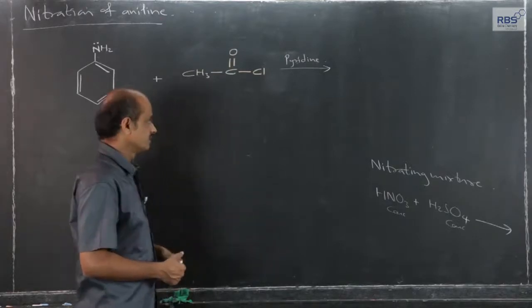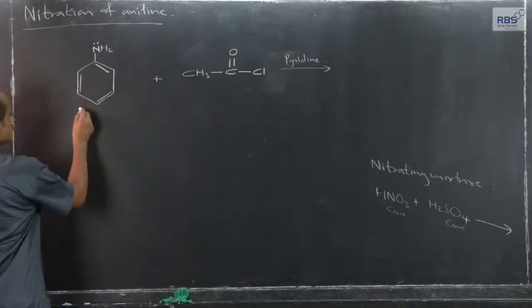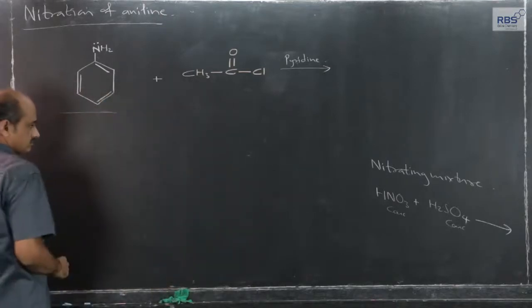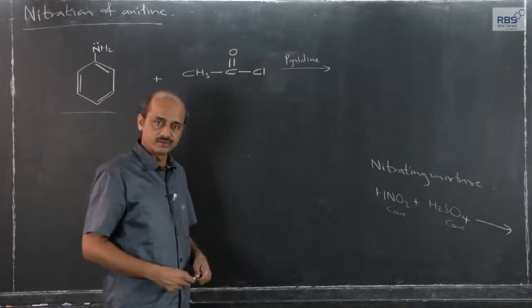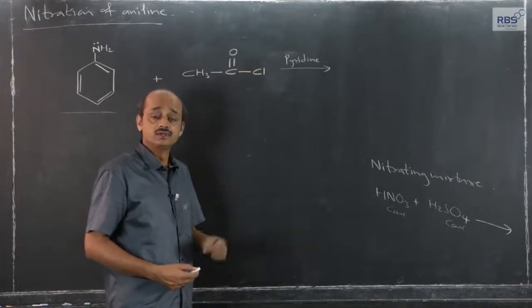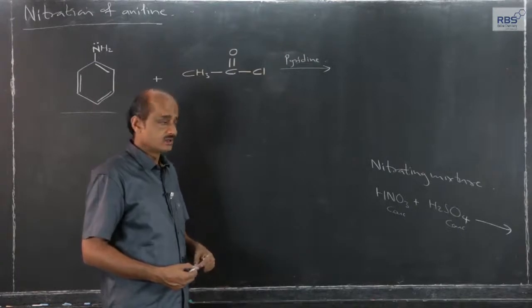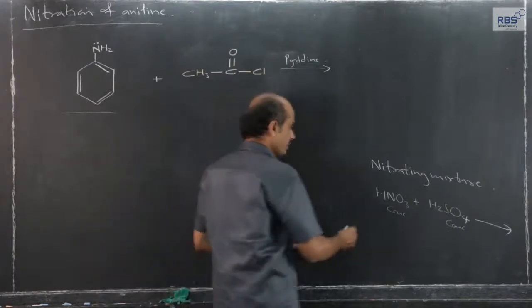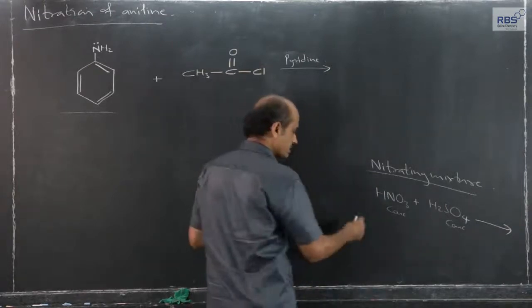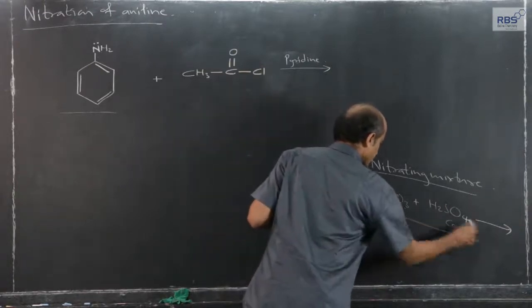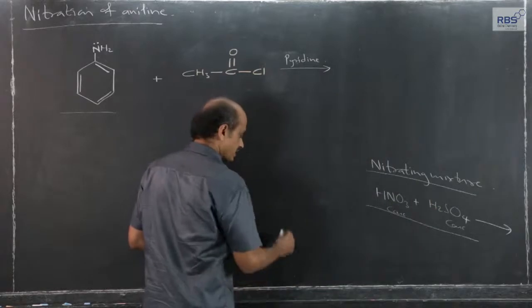How? Let us consider. For nitration of aniline, we have to react, as in normal nitration of any other compound, nitration of benzene, nitration of chlorobenzene. For a nitration reaction, we use what we call a nitrating mixture. It is nothing but a mixture of concentrated nitric acid and concentrated sulfuric acid.